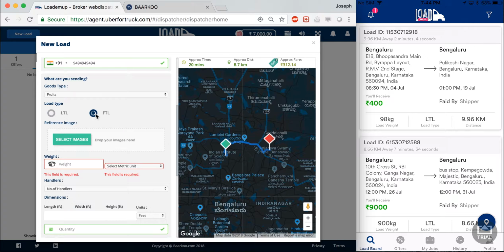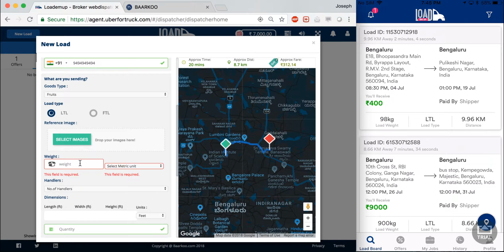Now my load type can be LTL or FTL. Now if a load is LTL, which means less than truckload, it means that this particular carrier can in effect take in more goods to fill his capacity. Whereas if it is an FTL load, which means full truckload, the carrier cannot take up extra load to fill his capacity.